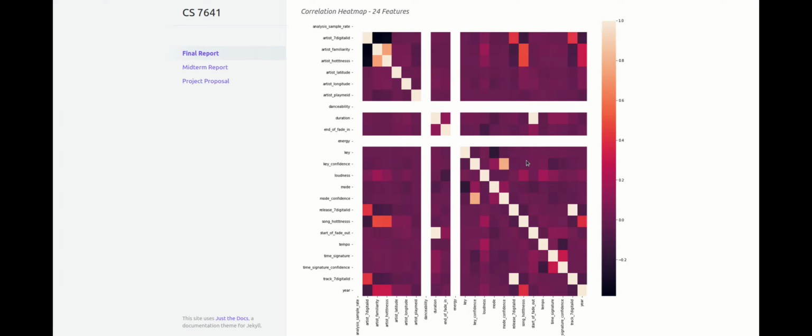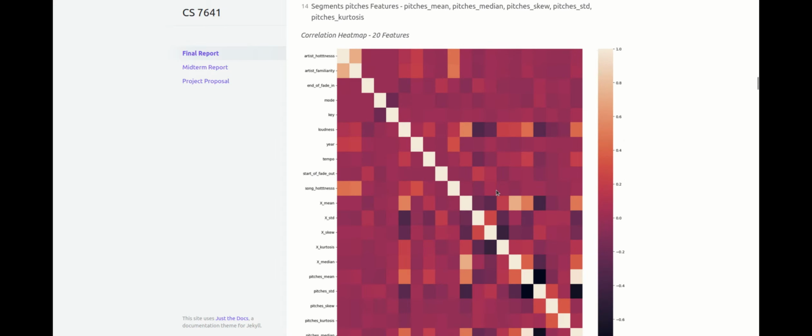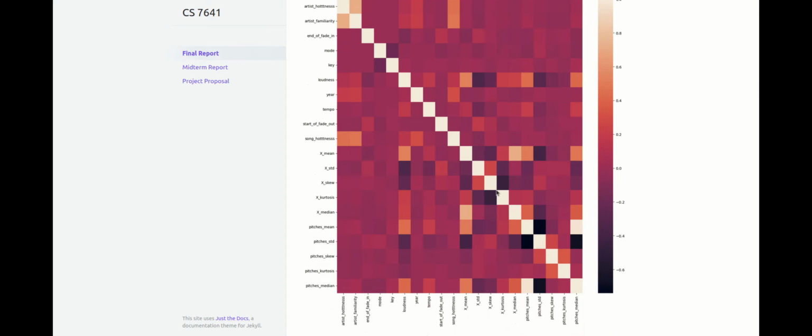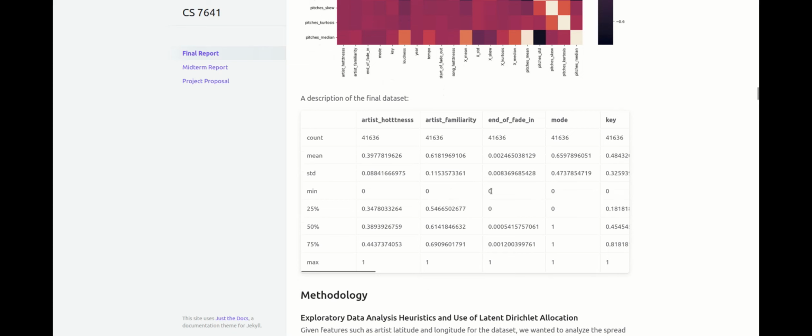We also dropped all non-numerical values and records that had null values or year values set to 0. This left us with about 41,000 records and 24 features. Out of the 24 features, we kept 19 of the most independent features for predicting a song's popularity score. These features are listed here. And this is the correlation matrix for the 20 most independent features in the dataset. And this final table shows the feature description of our final dataset.